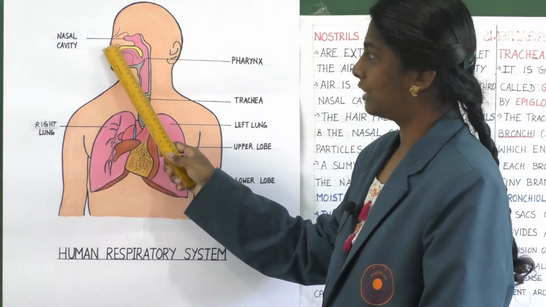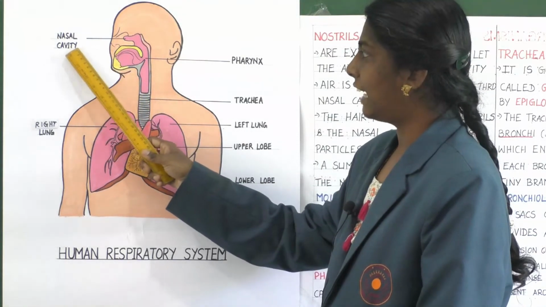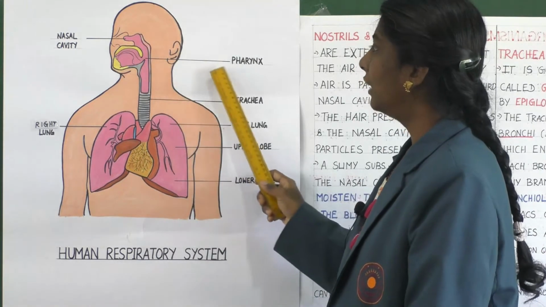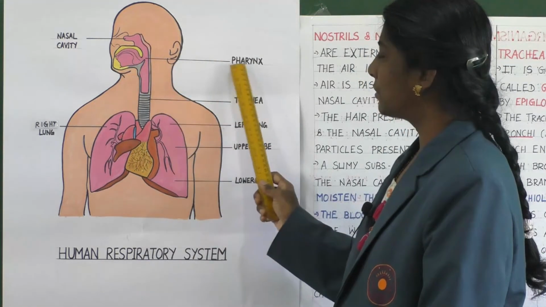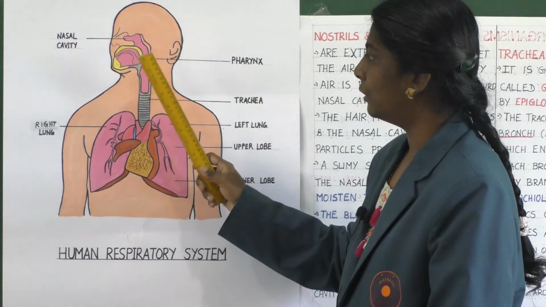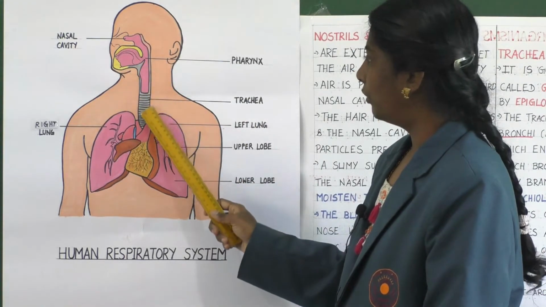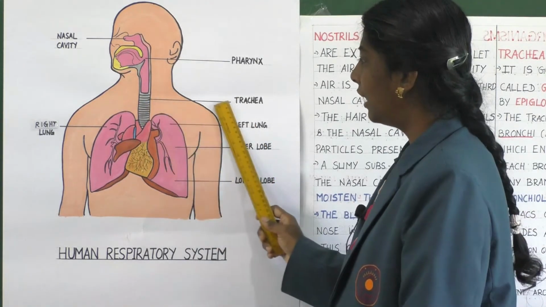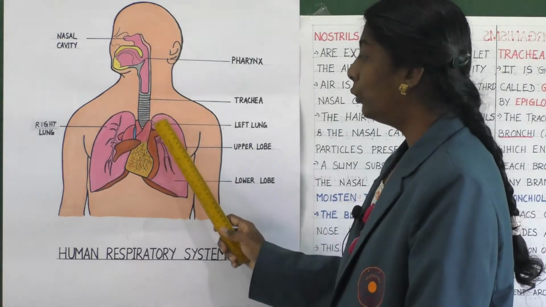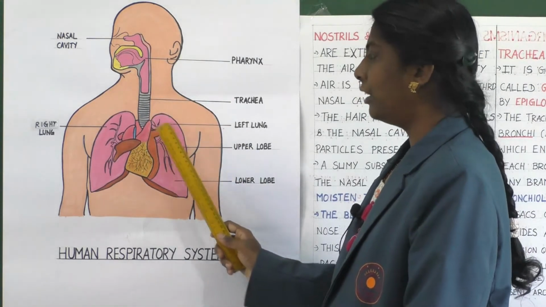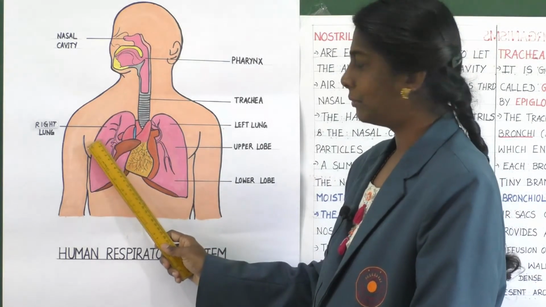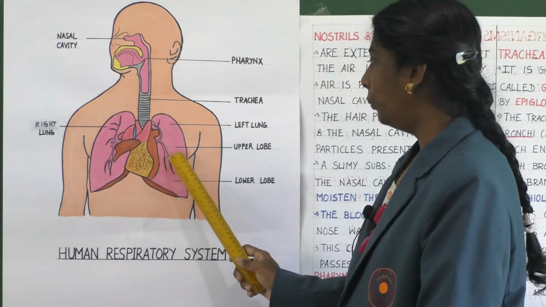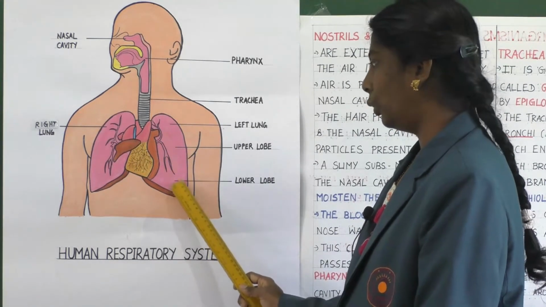That is nostrils, nasal cavity, this is the nasal cavity, and this is the pharynx here, and then lower, that is the trachea, and then you can see two lungs, that is left lung and right lung. And below that, the upper lobe and lower lobe.